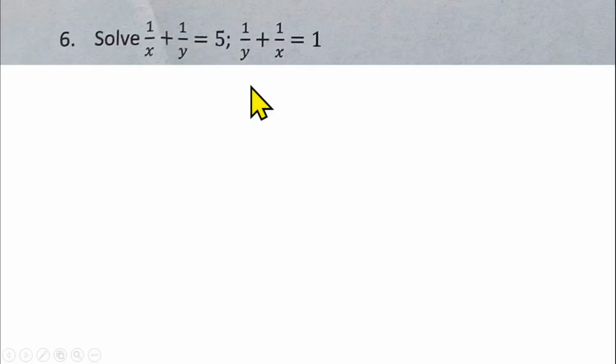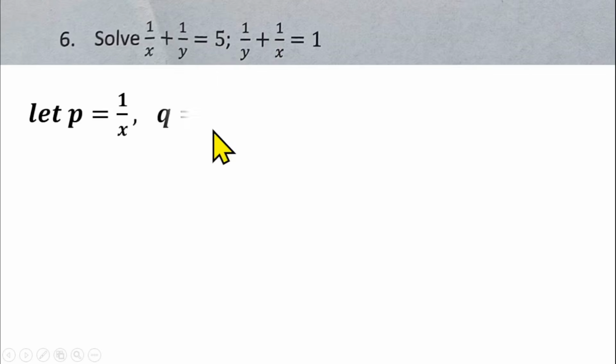Question number 6 is from simultaneous linear equations. We have 1 over x plus 1 over y equals 5, and 1 over x plus 1 over y equals 2, but there's a typographical error in the question. Pardon me, please.